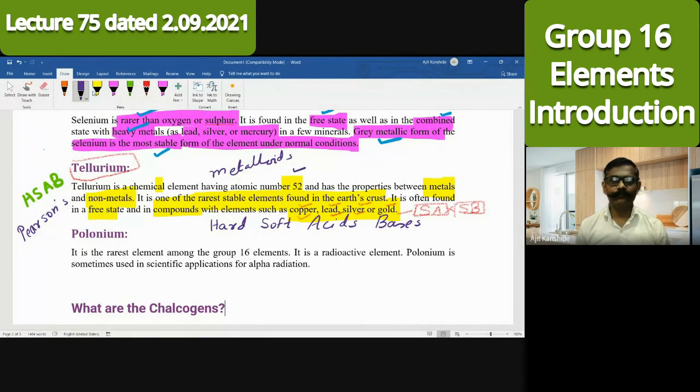For tellurium, the atomic number is 52. It is a metalloid, between metals and non-metals. It is one of the stable elements found in the earth's crust. It occurs in the free state as well as in compound state. It forms compounds with class B kind of metals, copper, lead, silver and gold. Why? As per Pearson's principle, because these are soft acids. Telluride is the soft base, and the combination between them will occur and form stable compounds.